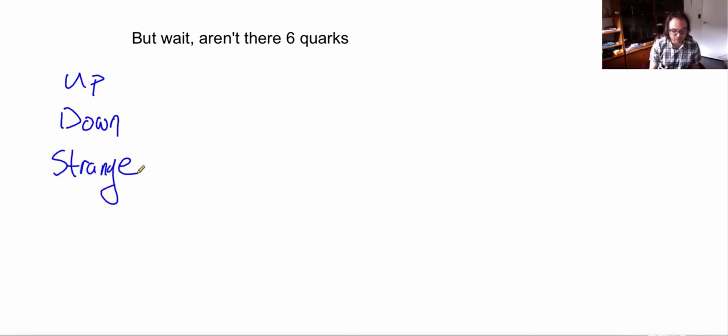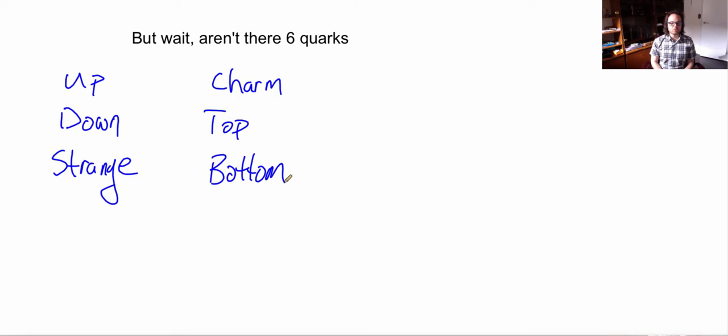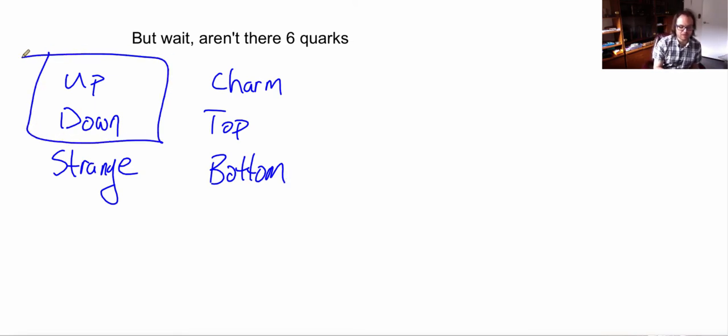Well, in 1974, they discovered the charm quark, which was previously predicted, so it wasn't a big surprise. But then they started thinking, wait, if there are 6 leptons, shouldn't there be 6 quarks, the other part of our fundamental particles? And that turned out to be true. There is also the top quark and the bottom. The main ones that we really have to know about in this class are the up and down quarks and how they interact.